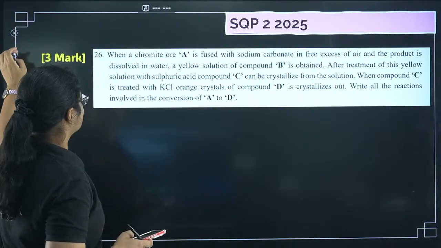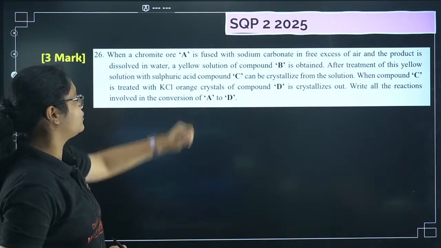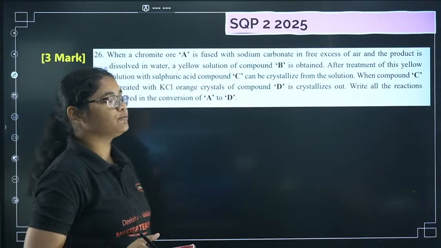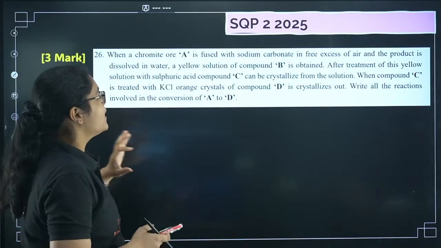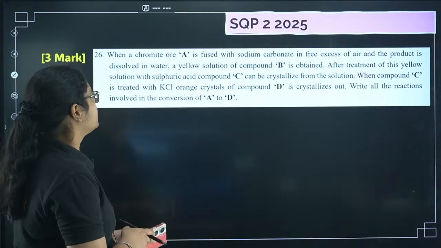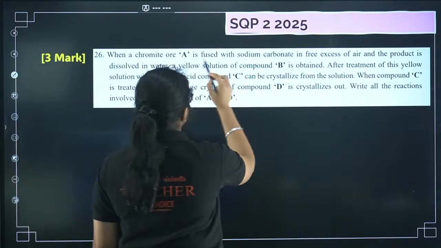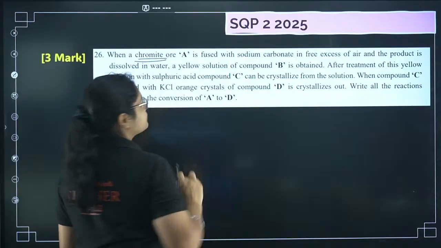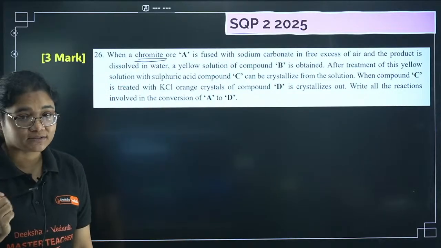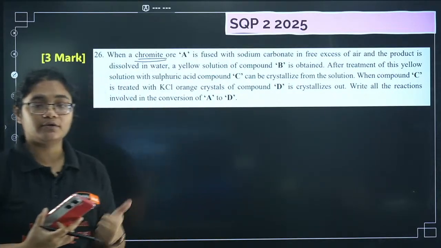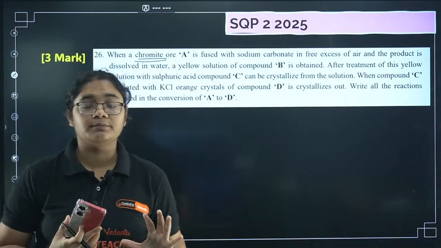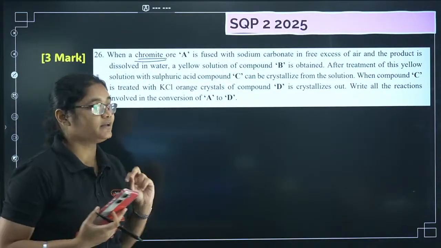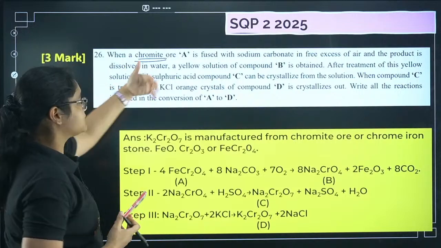Okay, next question is, when a chromite ore A is fused with sodium carbonate. So this question has also been asked in a different way. This is just the preparation of what? Preparation of, you can see, chromite ore. It is used for the preparation of K2Cr2O7, right? So the preparation of K2Cr2O7 is a very, very important question. All the 3 steps you should remember with the balancing of the reaction. So this is just asked in a different way.